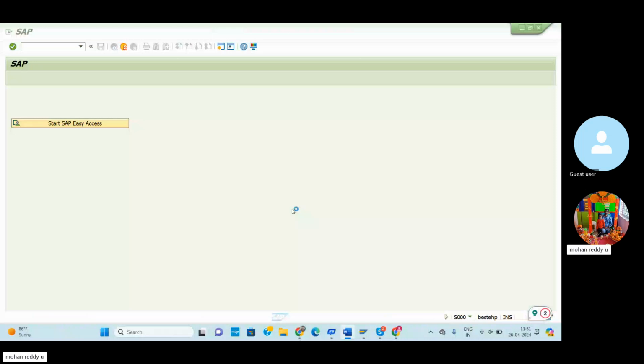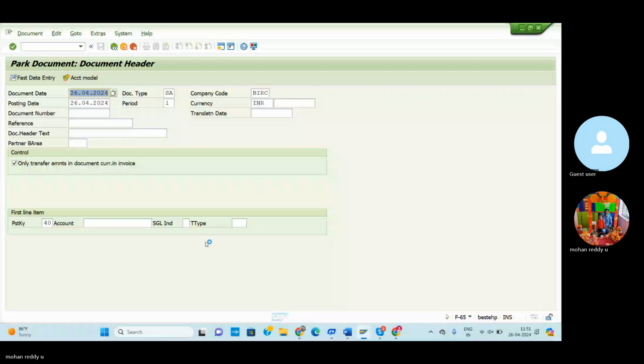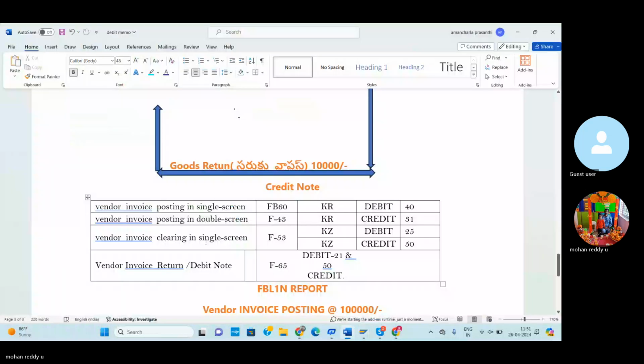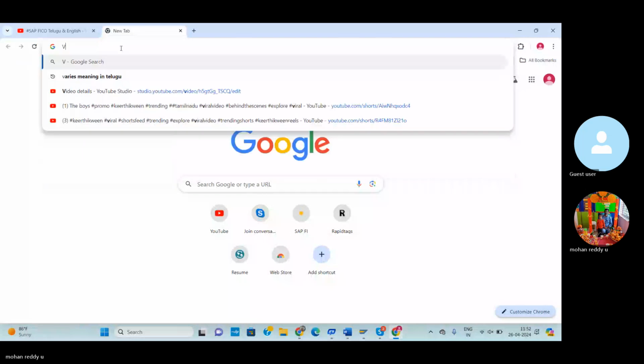Document. Click here the document date. Debit. I'm sorry. Vendor debit F-65. Slash n and F-65. So I'll check once again. T-code in SAP.